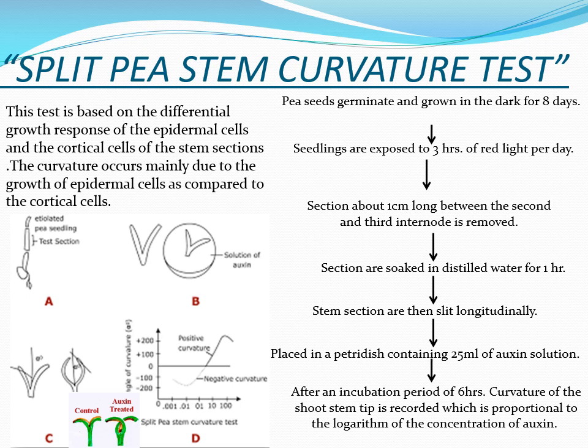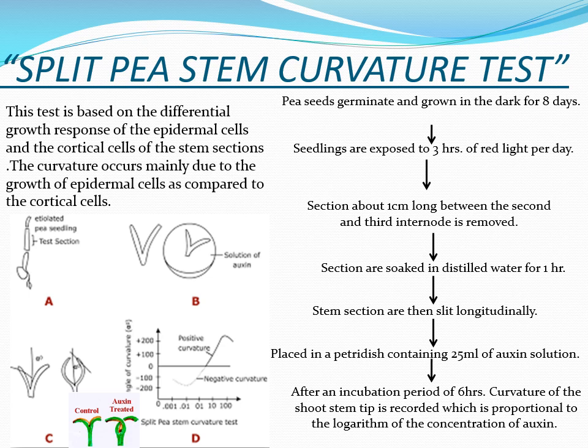This will result in the curvature of the shoot tip, and this curvature recorded will be in proportion to the logarithm of the concentration of the auxin that we take. This curvature is because of greater growth of the epidermal cells under the influence of the auxin solution as compared to the cortical cells. So this again confirms the presence of this phytohormone in the given solution.